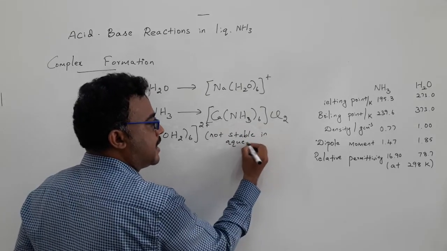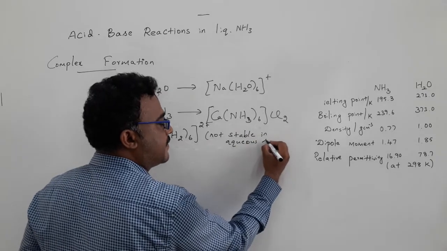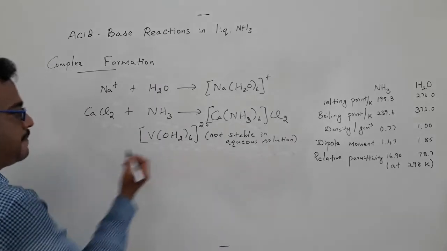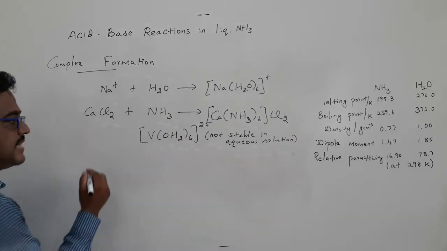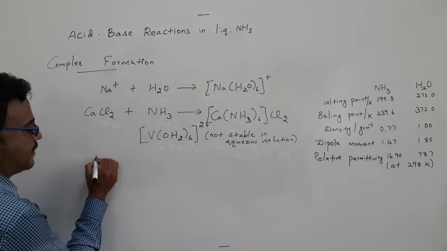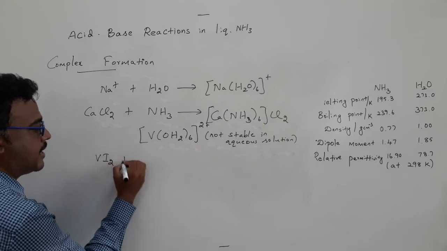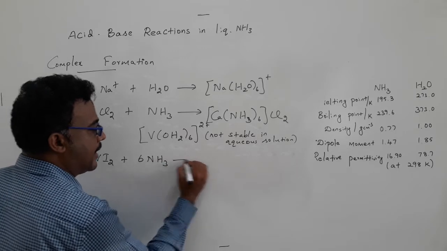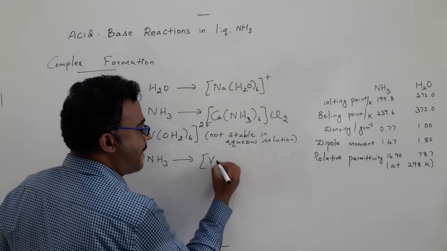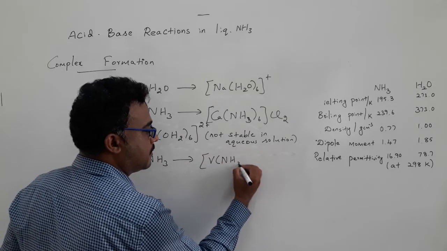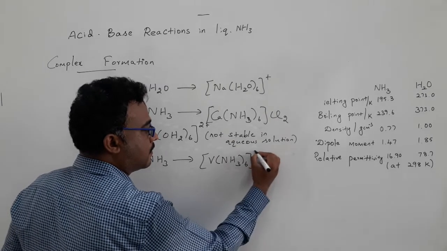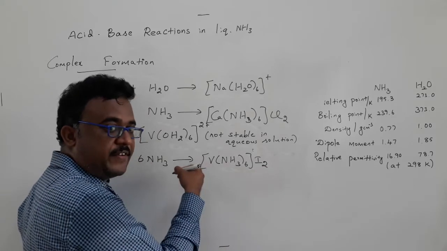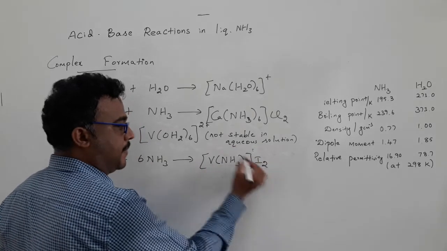Vanadium 2+ is not stable in aqueous solution, but it can be readily synthesized in ammonia as a solvent. For example, if you react vanadium iodide with 6 molecules of ammonia, it can form the hexaammine vanadium 2 complex. Under liquid ammonia conditions, this complex is stable.